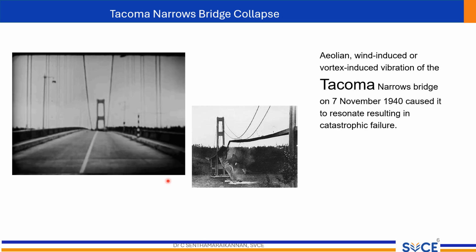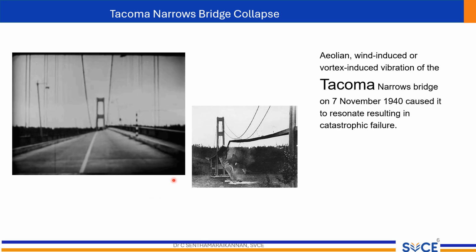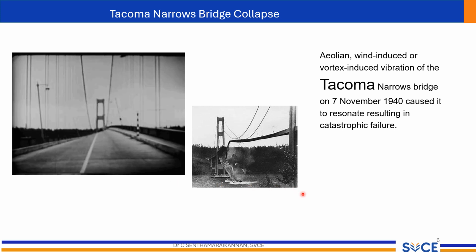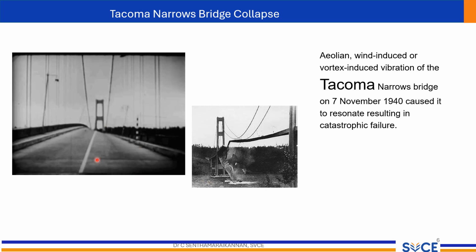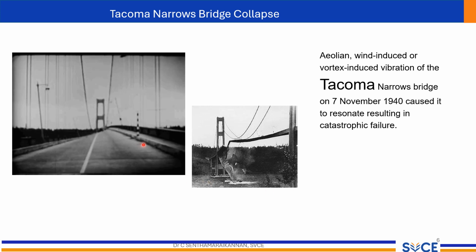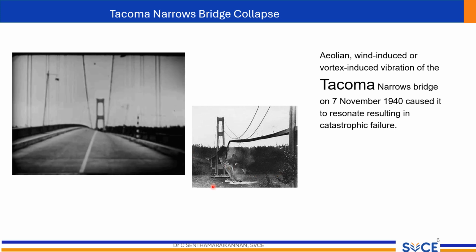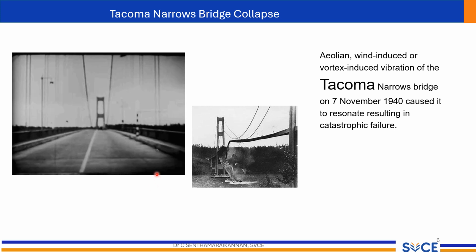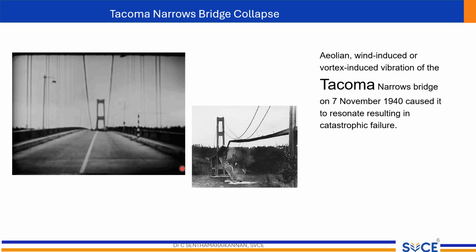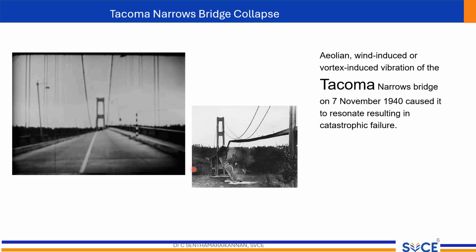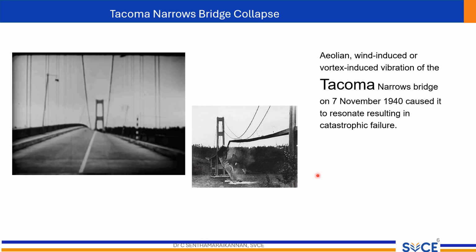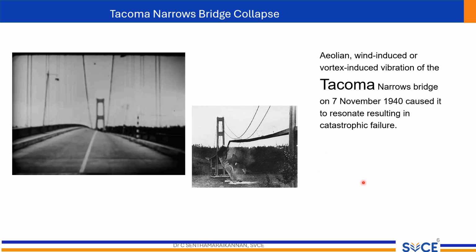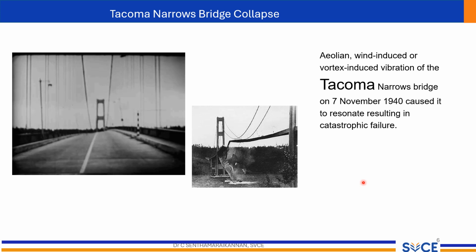The bridge failure was caused by a phenomenon known as aeroelastic flutter. This occurs when the frequency of wind forces matches the natural frequency of the bridge, causing it to resonate. The resonance amplified the bridge oscillations, leading to increasingly larger and more violent movements. As the wind continued to blow at a steady speed, the bridge entered into a state of oscillation that it could not recover from. The amplitude of the vibrations grew until the bridge structure could no longer withstand the forces acting upon it. Eventually, the bridge tore itself apart and collapsed into the water below.